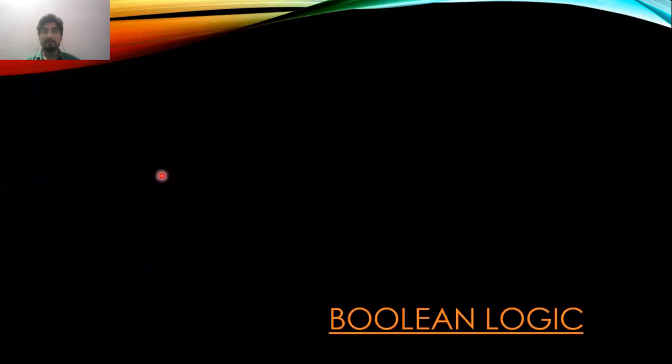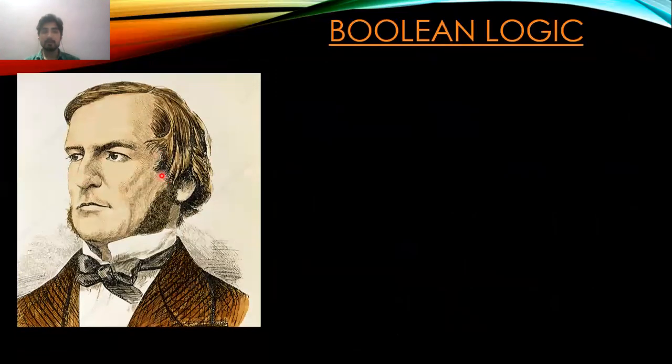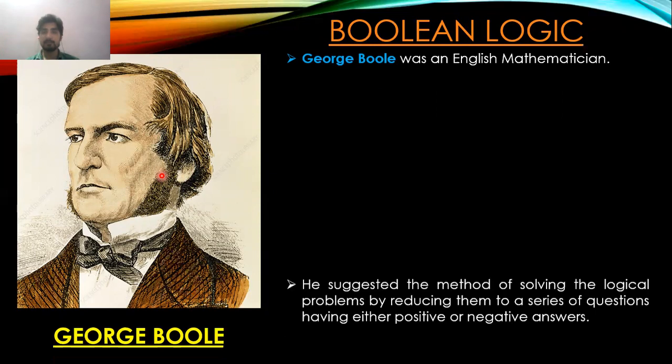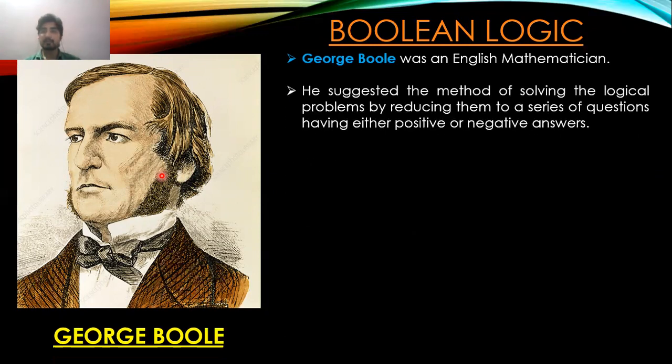So now let's move to the next IT inventor, that is George Boole. George Boole is famous for giving the principle of Boolean logic. So now let's see what is Boolean logic. George Boole was an English mathematician. So he was also a mathematician. He suggested the method of solving logical problems by reducing them to a series of questions having either positive or negative answers. Either it can be true or else it can be false.